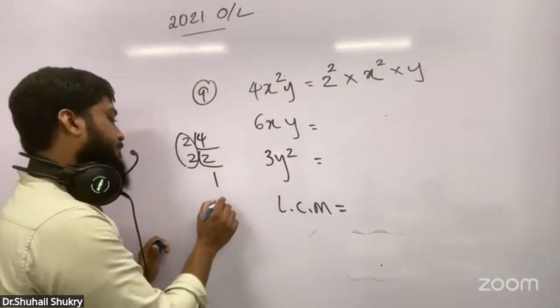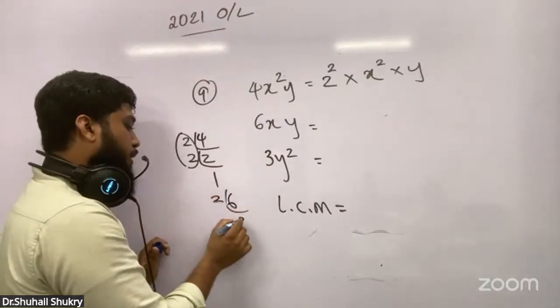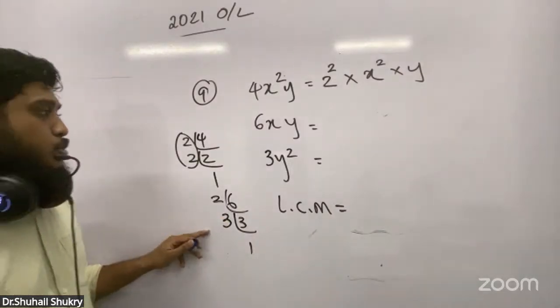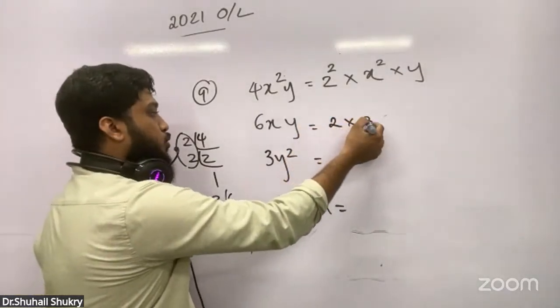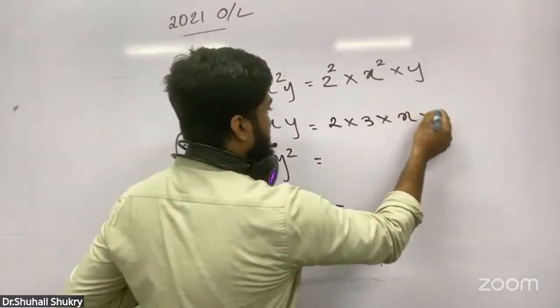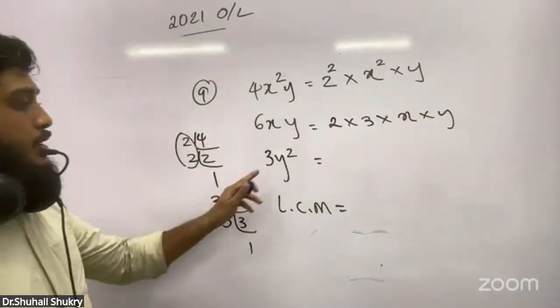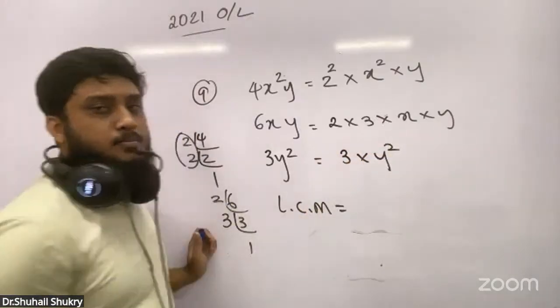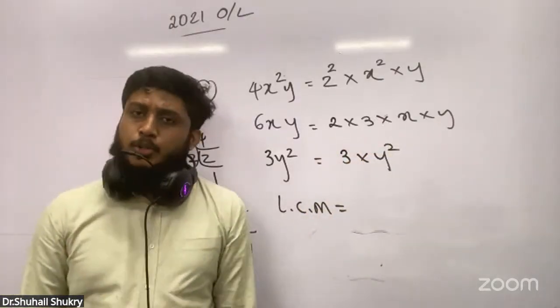Take 6 and divide by 2. You get 3. Until you get 1, just keep on dividing. Now 2 and 3 are 2 separate numbers, so multiply 2 into 3. However, x and y. 3y squared, nothing to search on that. 3 into y squared. Don't separate y. Don't separate same family people.